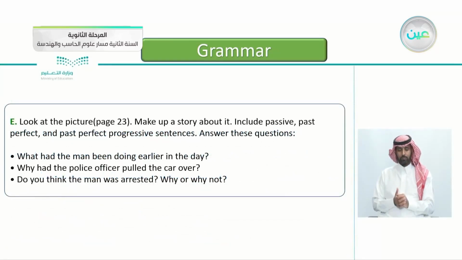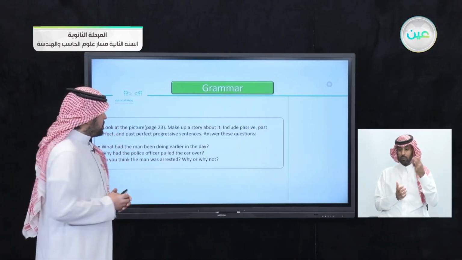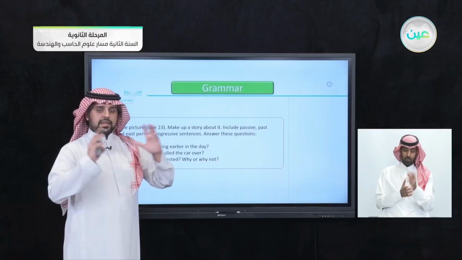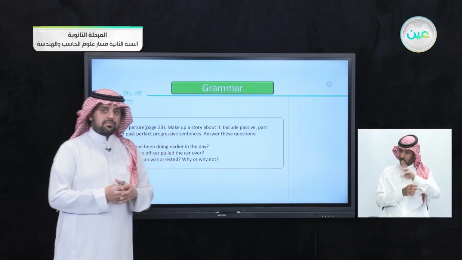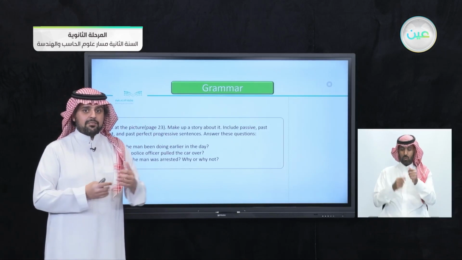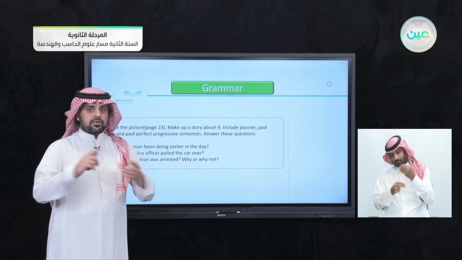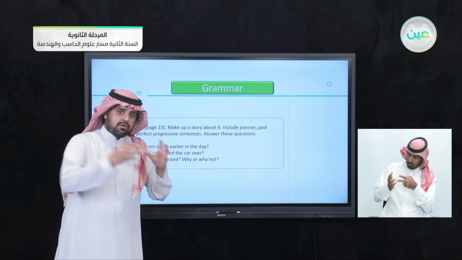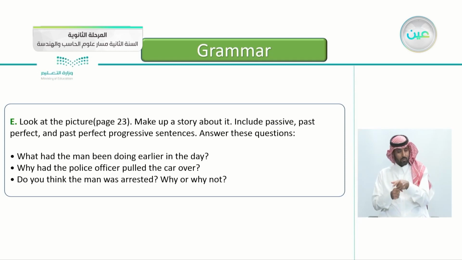Excellent. The next exercise here, look at the pictures on page 23. So open your books on page 23. Make up a story about it. Include passive, past perfect, and past perfect progressive sentences and answer these questions. So everything that we learned today, try to add them to your story, whether the events came one after each other or did they cross each other, and also use the passive to make it interesting and focus on the action.